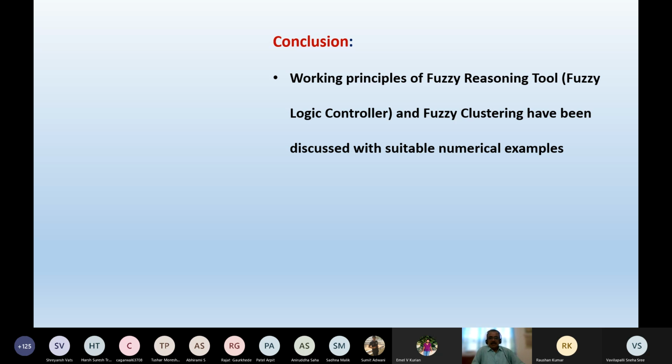So till now, related to fuzzy sets and fuzzy logic, we discussed the properties of fuzzy sets, that means the grammar of fuzzy sets. And out of the different applications of fuzzy sets, we discussed the two most important applications: application of fuzzy sets in the form of a fuzzy reasoning tool and application of fuzzy sets in the form of a clustering tool. And we have discussed in detail, we have solved some numerical examples.